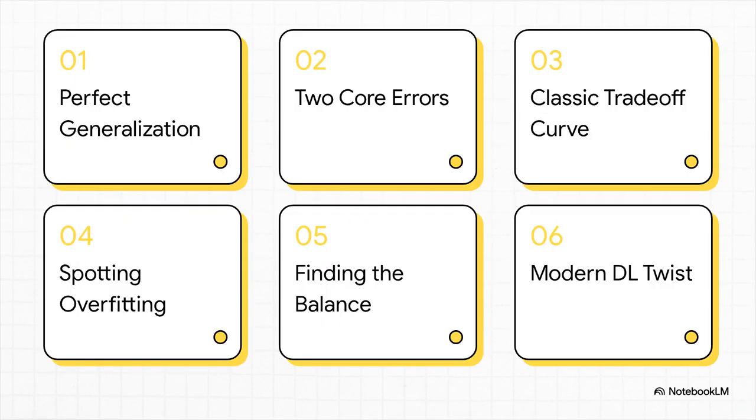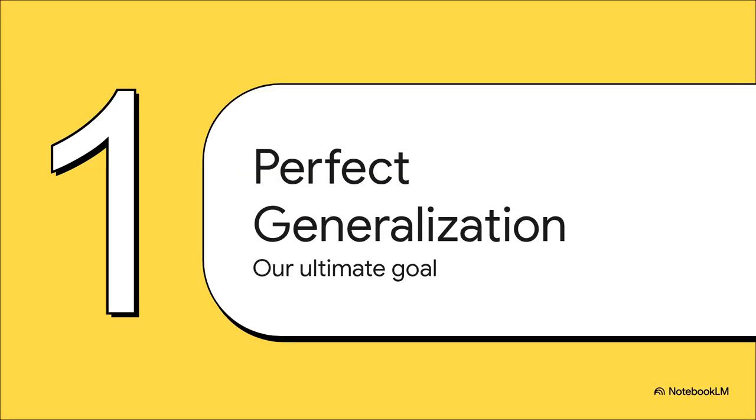So, here's what we're going to cover in this explainer. We'll start with what we're actually trying to achieve, perfect generalization. Then we'll look at the two big errors that stand in our way. We'll visualize how they trade off against each other, and then get really practical on how to spot and fix the problems. And you're going to want to stick around for the end, because we're going to talk about a wild twist from modern deep learning that's rewriting all the old rules. Okay, let's dive right in.